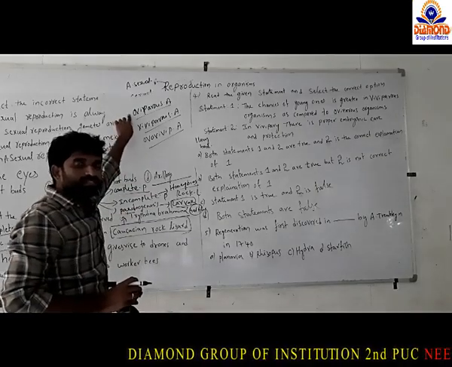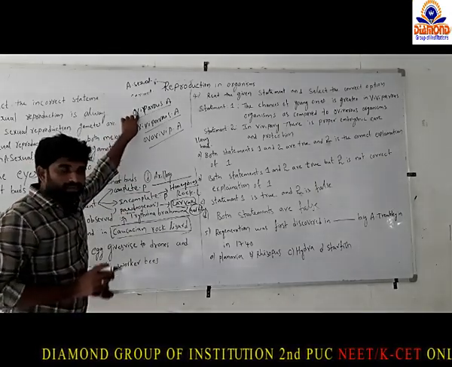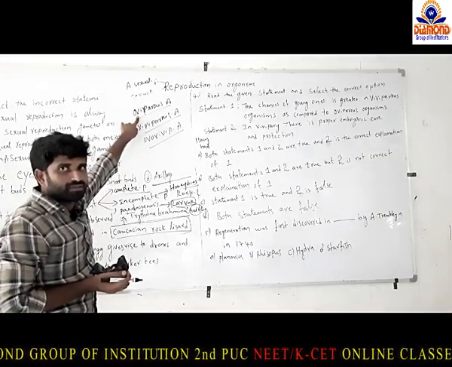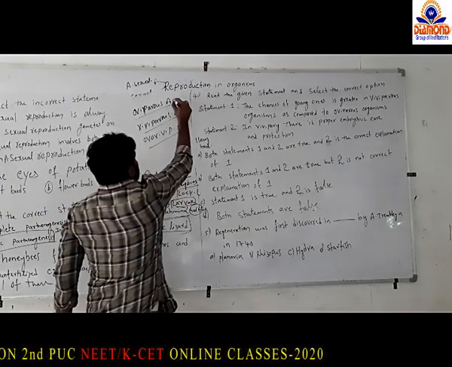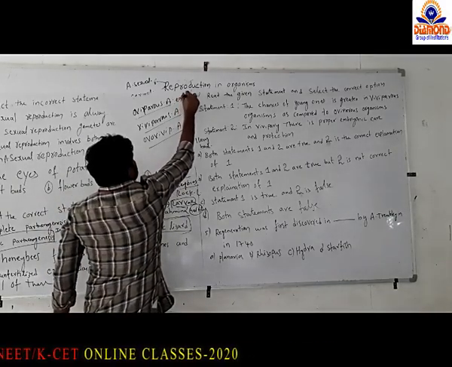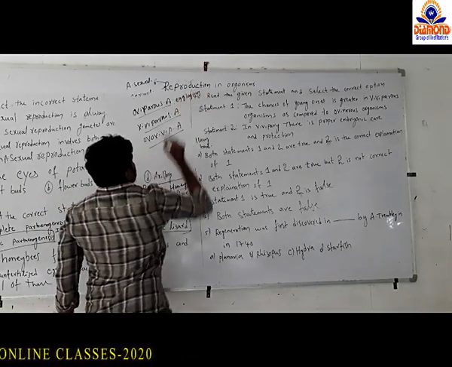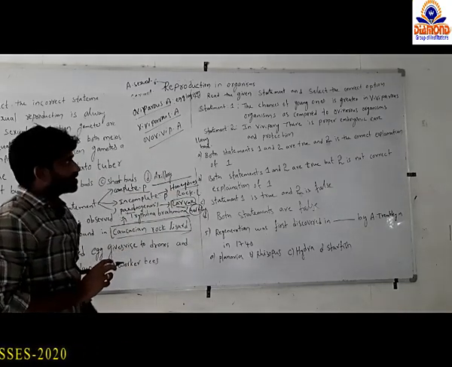Oviparous animals are nothing but animals like birds. These types of animals are also called egg laying animals.